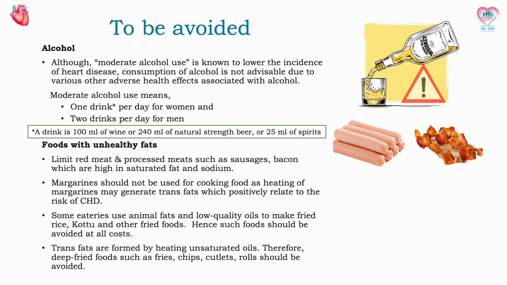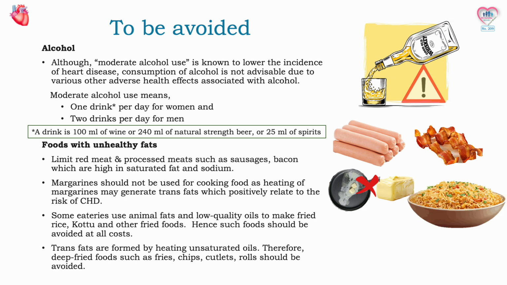Foods with unhealthy fats. Limit red meat and processed meats such as sausages, bacon etc. which are high in saturated fat and sodium. Margarines should not be used for cooking food as heating of margarines may generate trans fats which positively relate to the risk of CHD. Some eateries use animal fats and low-quality oils to make fried rice, katu and other fried foods. Hence such foods should be avoided at all costs.